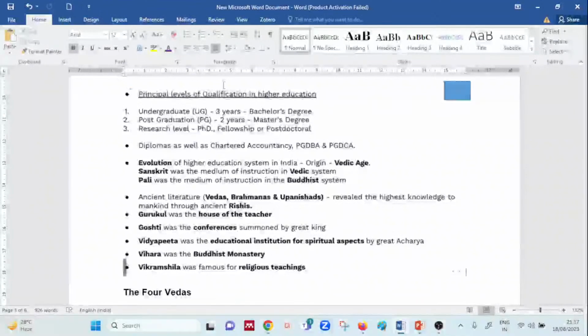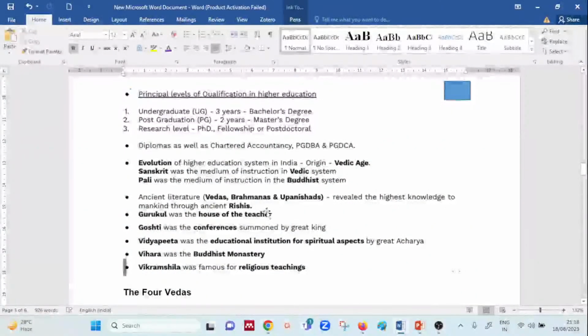So ancient literature, where we talk about Vedas, where we talk about Brahmanas, where we talk about Upanishads, which was considered as the highest knowledge, okay. And Gurukul was a system, which was a house of the teacher, where the students resided in order to get overall development, a moral development, a holistic development. Goshthi was a conference which was summoned by the great kings. Vidyapeeth was nothing but the educational institutions for the spiritual aspects. Viharas in the form of Buddhist monasteries, and Vikramshilas, that was religious teaching.